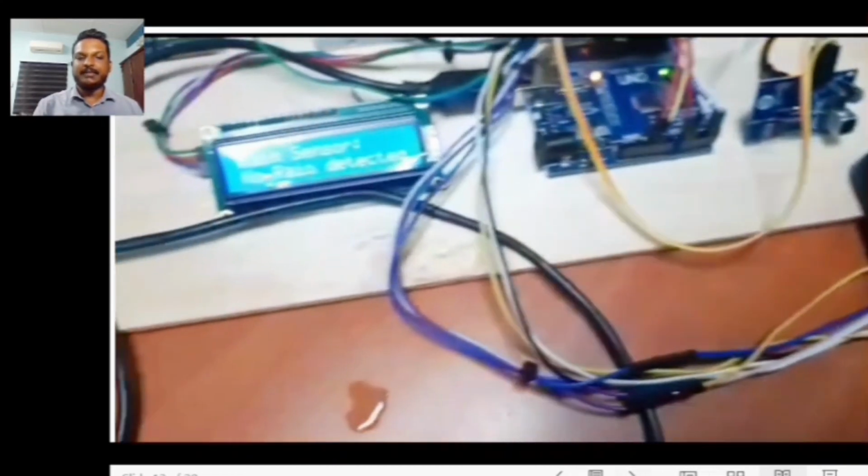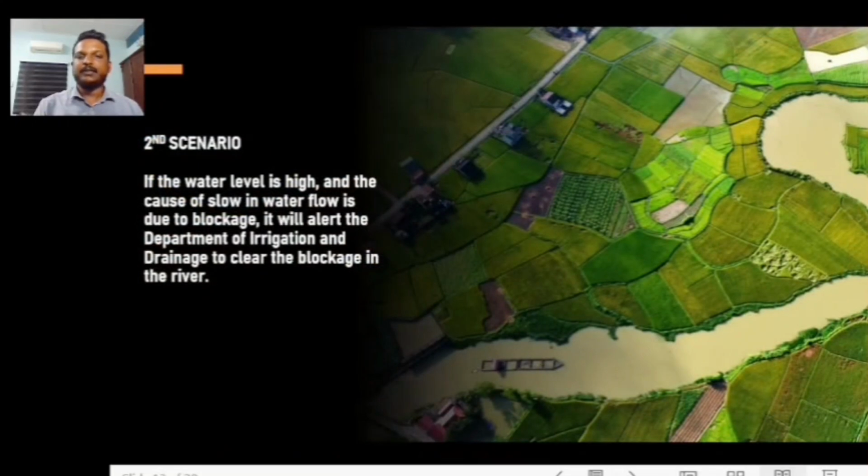Okay, now the second scenario, where the water level is detected as high and the cause of the slow flow of water is due to blockage. So the system will alert the department to clear the blockage. In this system, which I will demonstrate to you, the system is able to detect external blockage as well as internal blockage.